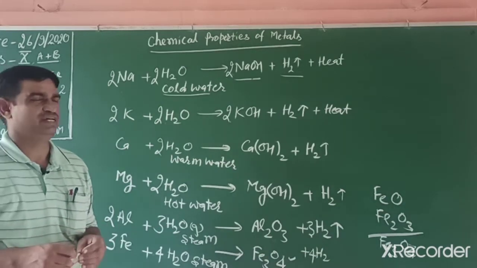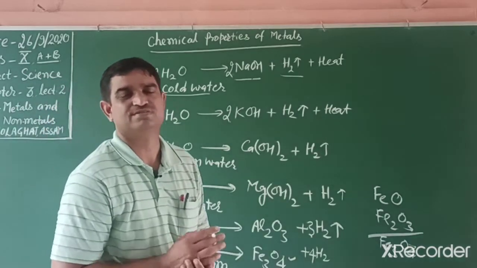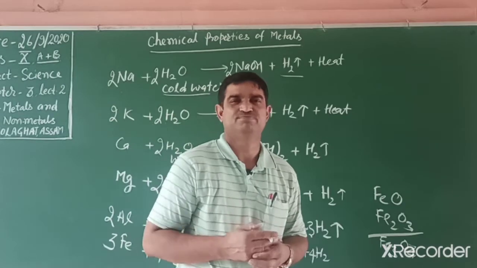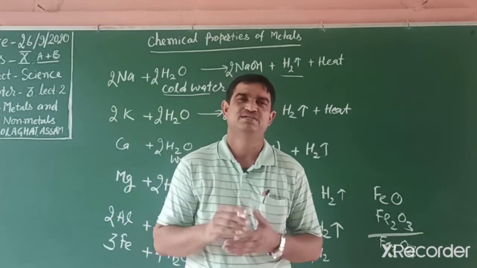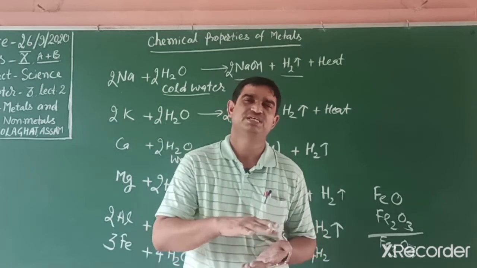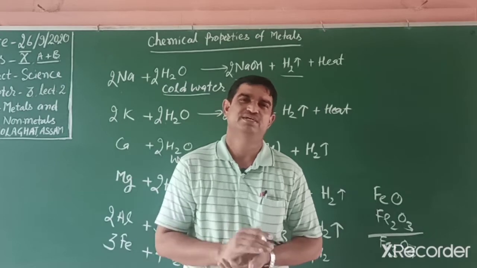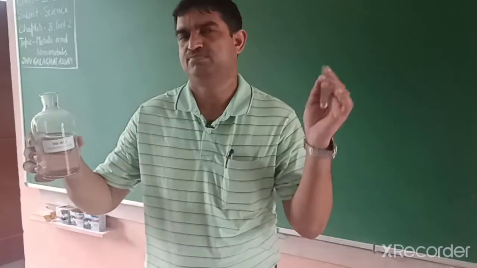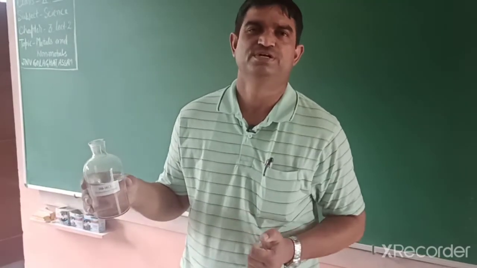Now we explain the reactivity when a metal reacts with acid. In the first chapter we discussed earlier what happens when a metal reacts with acid. Again hydrogen gas is released, but the reactivity is also different. Now we take another activity. I am showing you what happens when a metal reacts with acid.